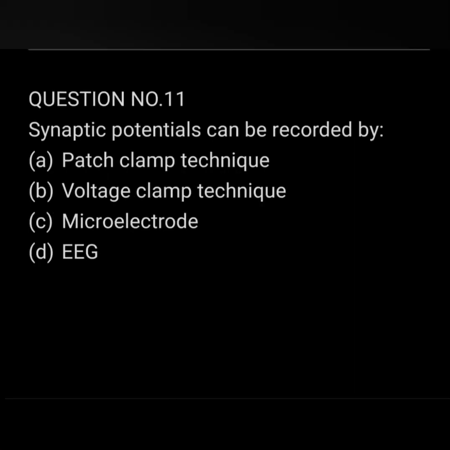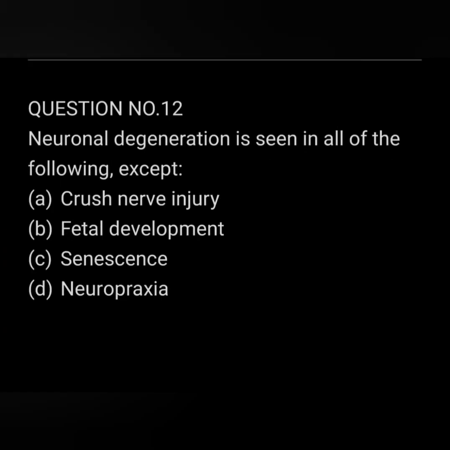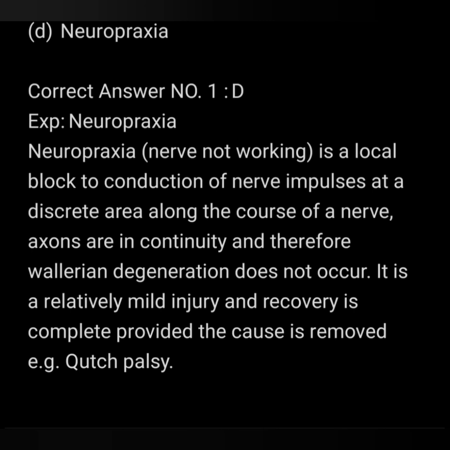Question number 11. Synaptic potential can be recorded by patch clamp technique, voltage clamp technique, microelectrode, EEG. Answer to the above question is option C, microelectrode. Question number 12. Neuronal degeneration is seen in all of the following except crushed nerve injury, fetal development, senescence, neuropraxia. Correct answer is neuropraxia. It is only a local block to the conduction of nerve impulses, so degeneration does not occur.